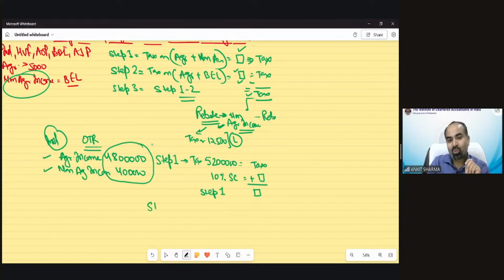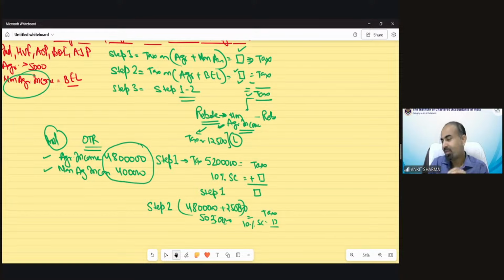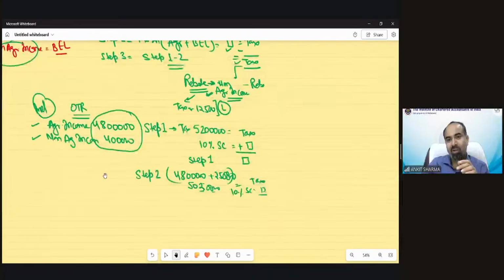Now step number 2: tax would be calculated on agricultural income, 48 lakh, and the basic exemption limit, 2,50,000. So now you have to calculate tax on 50 lakh 50,000. Again, in this case, there would be tax and 10% surcharge. Now see the impact of the third provision.